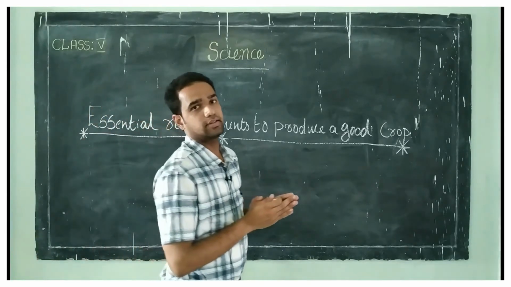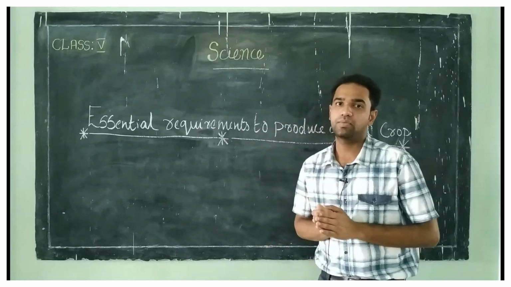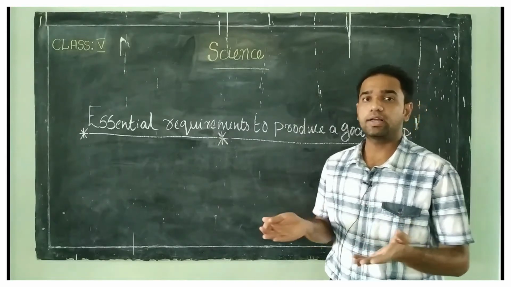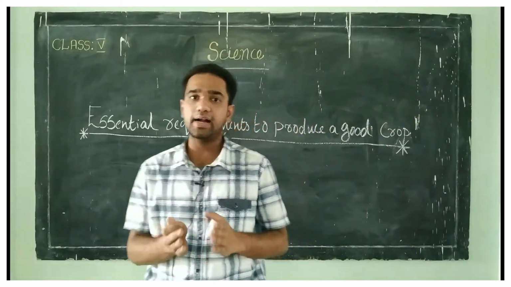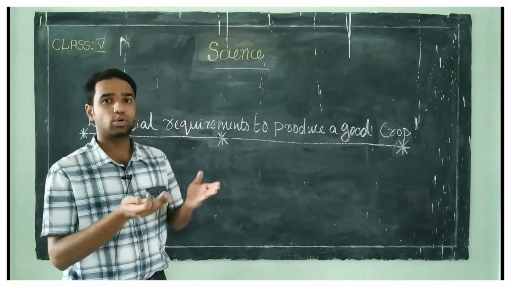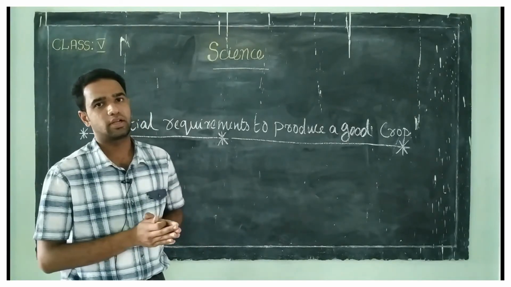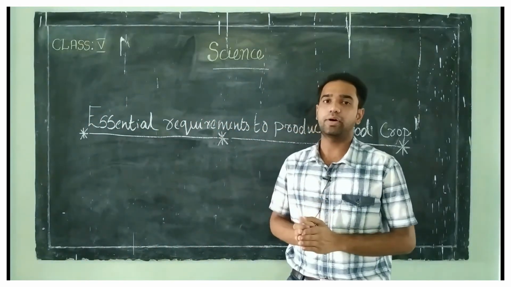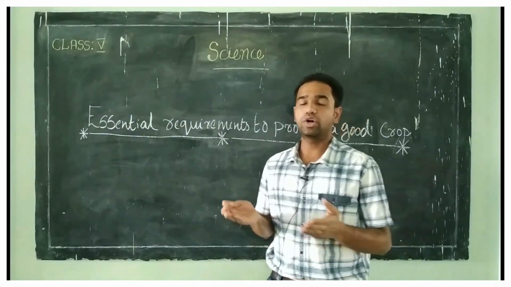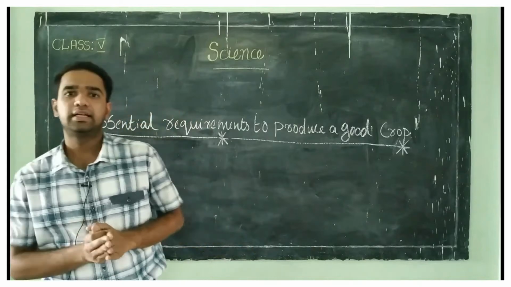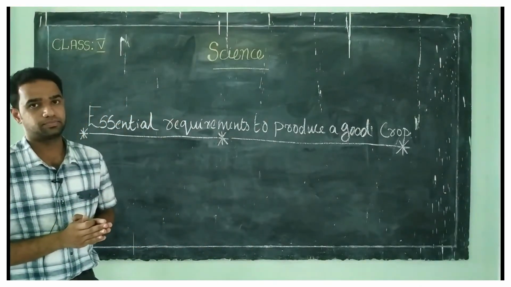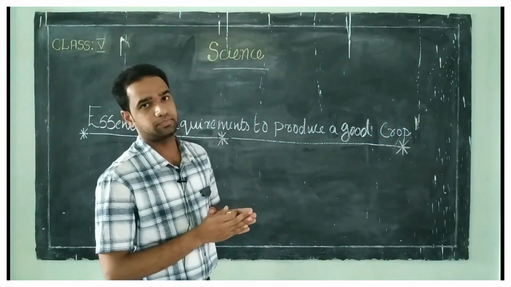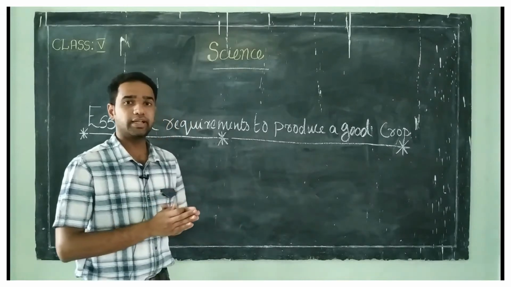And the third one is the use of fertilizers. What is the meaning of fertilizer? Fertilizers are organic or inorganic substances that are added to the soil to make plants or crops grow better. Farmers should use the right amount of fertilizers to increase the nutrients in the soil.